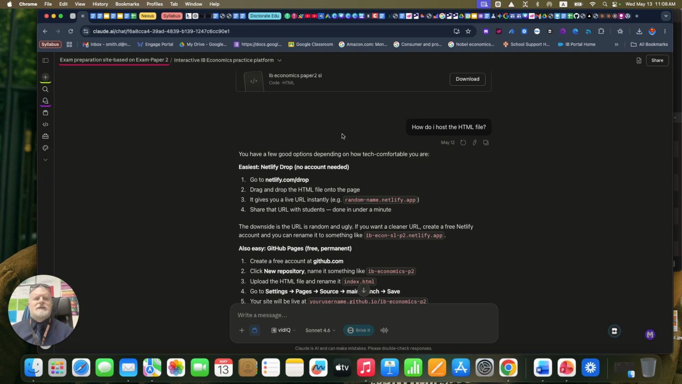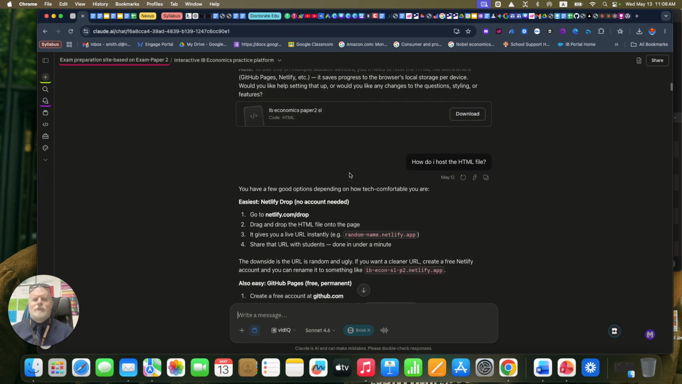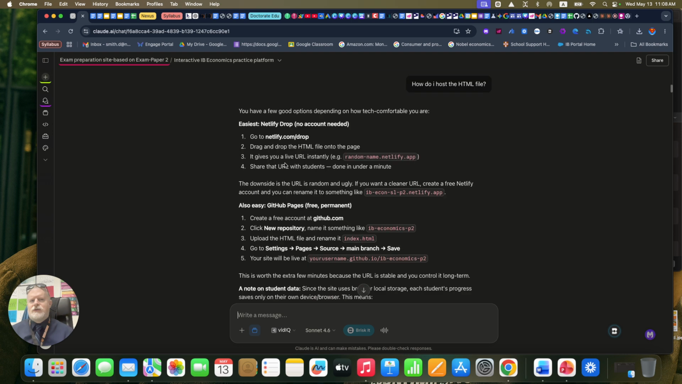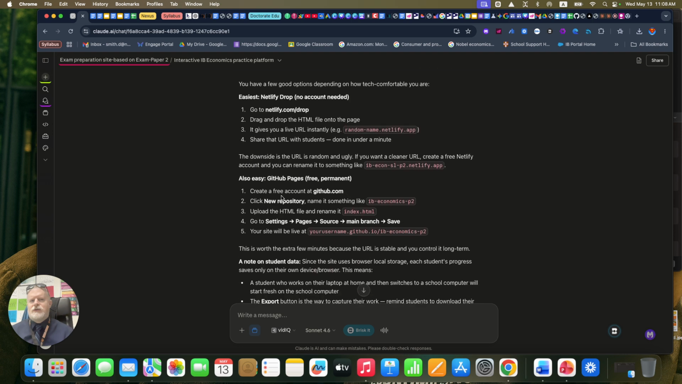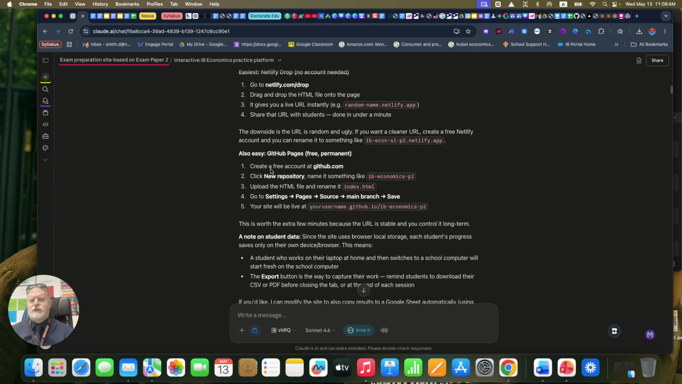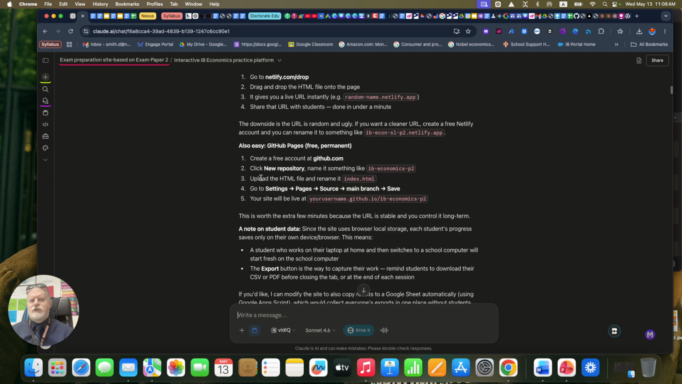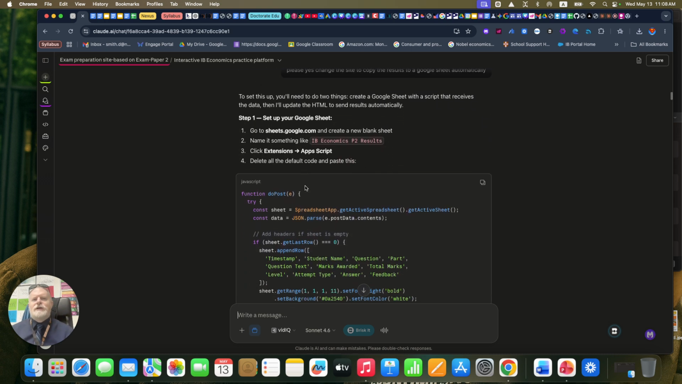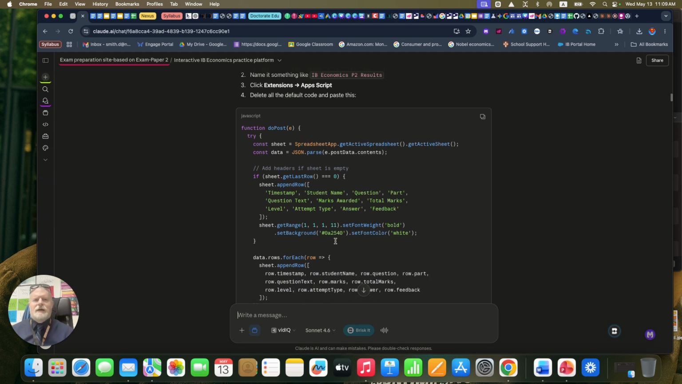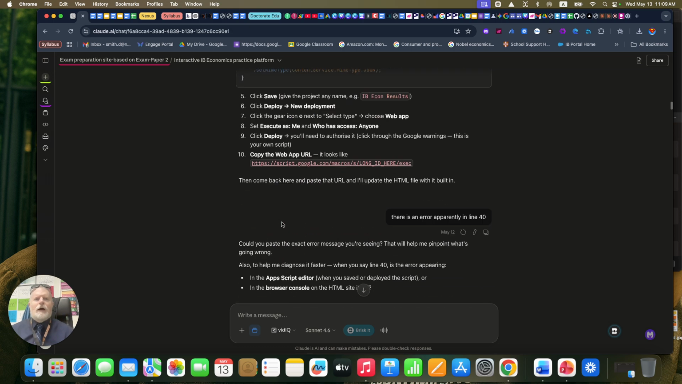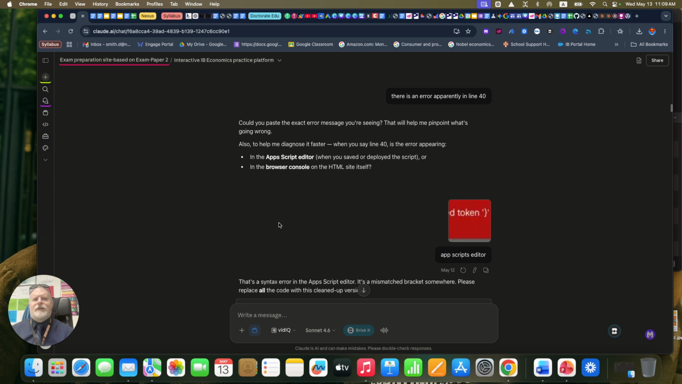It then asked me about hosting it as an HTML, and it talked about using Netlify, right, or GitHub. Now I used GitHub and I did follow the instructions, created a repository, uploaded the HTML file, and I got a few issues with it. Right, I created a Google Sheet to put the results in, and as it did that, there was an error.